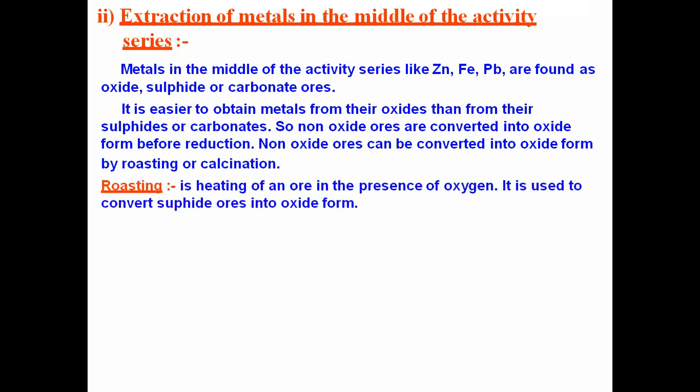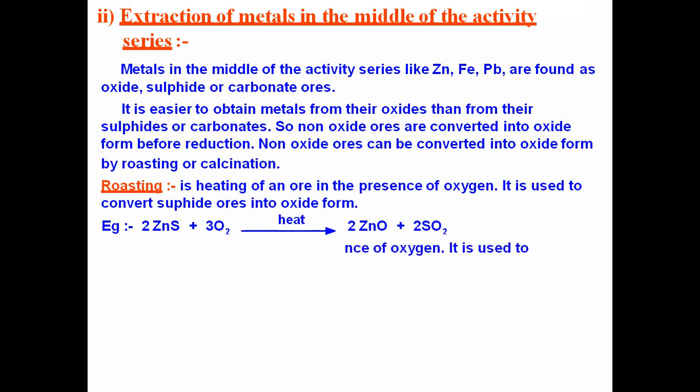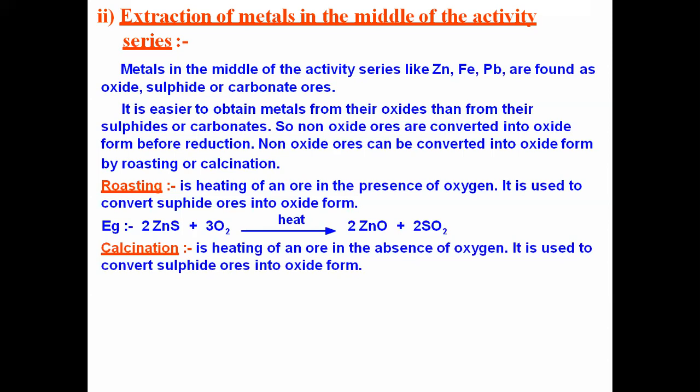Roasting means heating in the presence of oxygen. This roasting process is usually used when the ore is present in sulfide form. For example, if I consider zinc sulfide, which is in the middle of the reactivity series, that zinc sulfide will be heated in the presence of excess oxygen. When it is heated in excess oxygen, the sulfide form will be converted into the corresponding oxide form. From that, we then extract the metal.